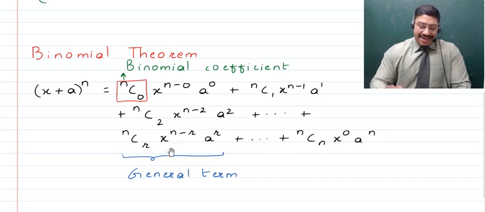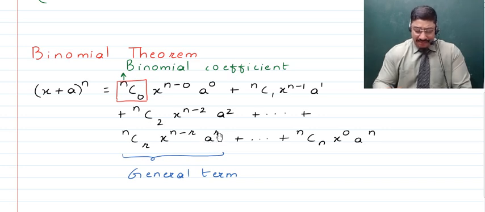Now children, here we get to see that if we talk about the expansion, in between there is a term which is generally known as the general term, with the help of which we can find out any nth term, like the 10th term, 12th term, etc. So the general term is written like NCR x raised to the power n minus r times a raised to the power r. So here we are talking about the binomial coefficient to be NCR, and obviously the first term will be raised to the power the difference of the numbers in the superfix and the suffix, that is n minus r, times the second term a raised to the power number in the suffix, that is r.